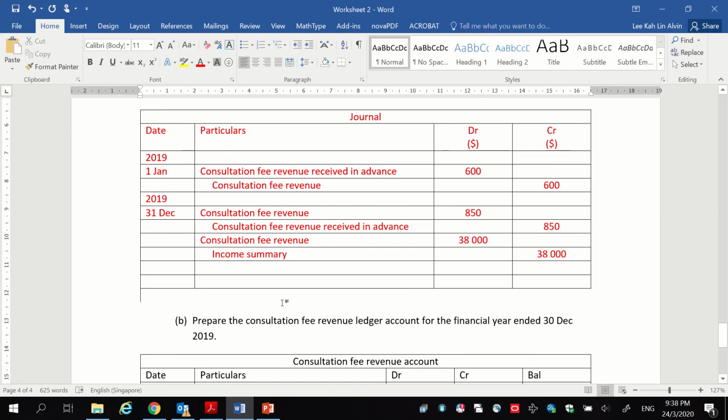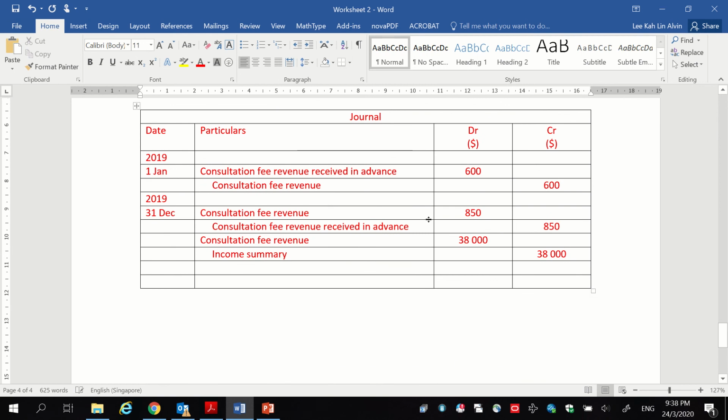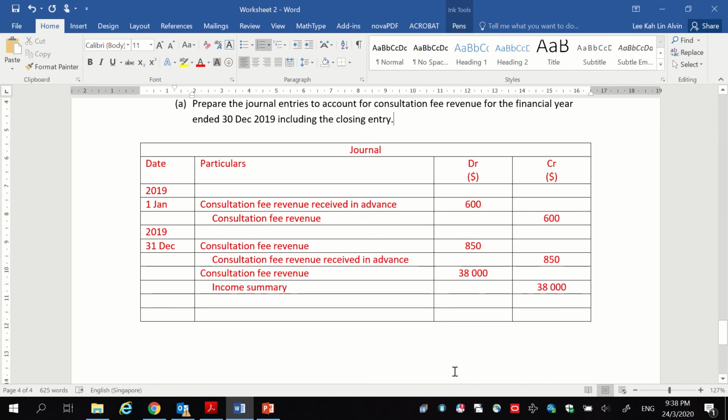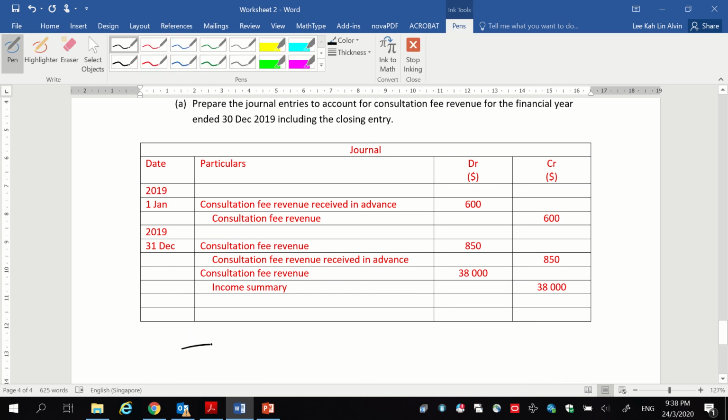Now let's take a look at your revenue so far. Since this is a credit revenue, that is why I will put a plus 600 over here. And if you see here, this is a debit consultation fee revenue of 850. If this is a debit, it is a minus 850. So far you have an income of a negative 250.